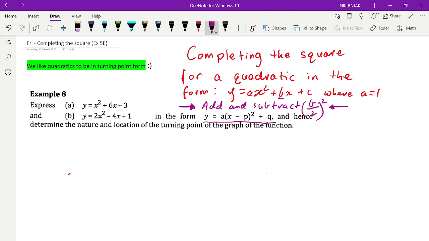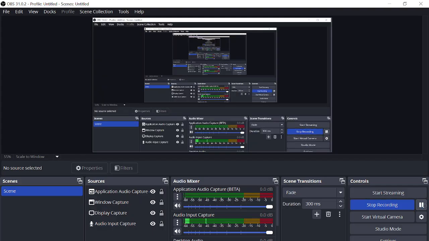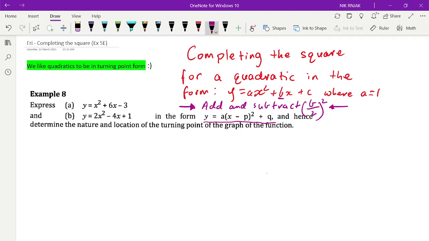So why is this important? If we had a quadratic function represent a real life scenario about, for example, a company and how much profit it makes based on how many units of a particular product it sells, the quadratic function might look something like this.